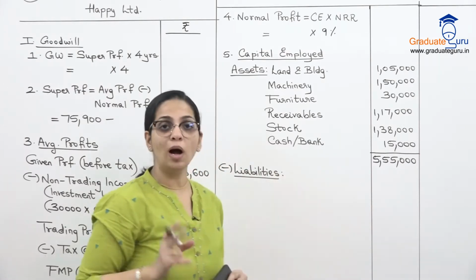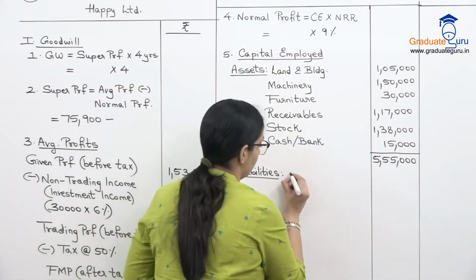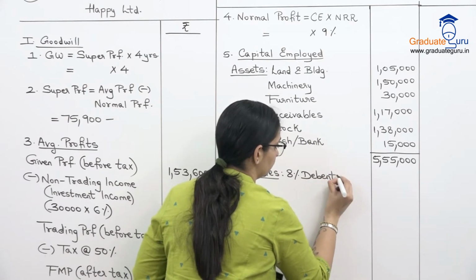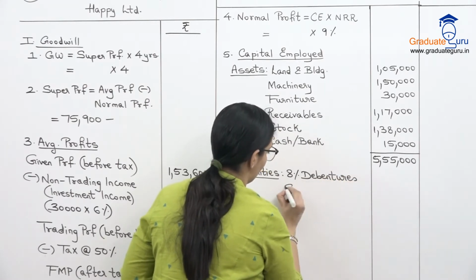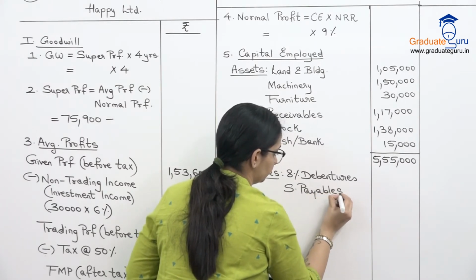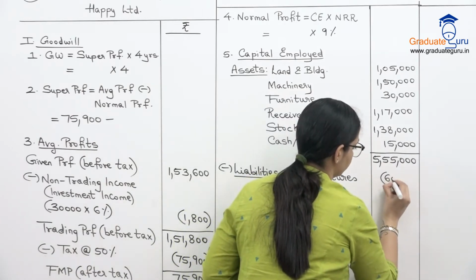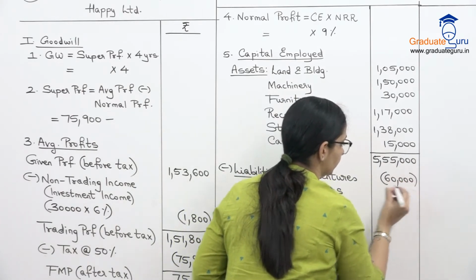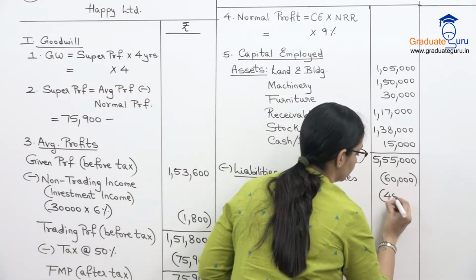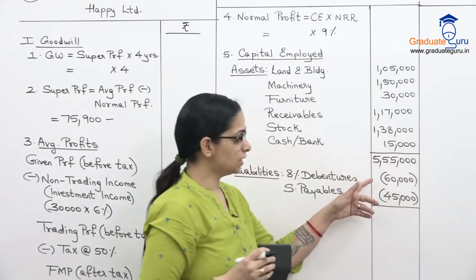Liability side, we have two outside liabilities. One is debentures and one is payables. So 8% debentures and sundry payables. So our debentures is 60,000 and our payables is 45,000. So our total liability is 1,05,000.